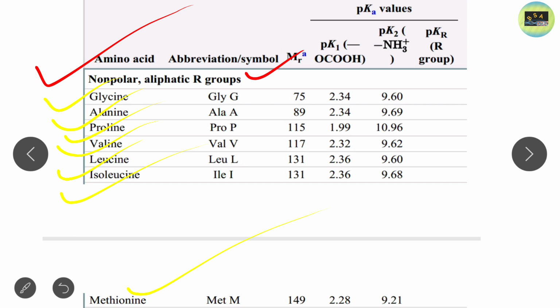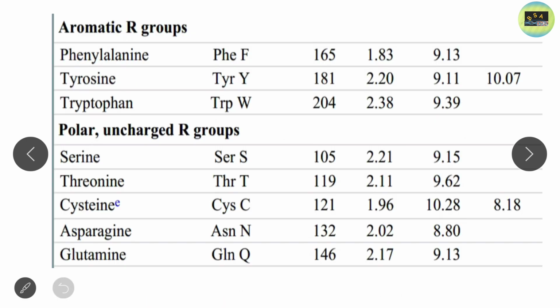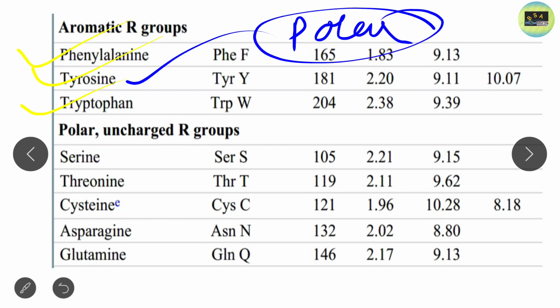Second, the nonpolar aromatic R group: phenylalanine, tyrosine, and tryptophan. Tyrosine is basically polar in nature due to the presence of a hydroxyl group in the benzene ring. I will explain these structures in my upcoming lectures, then you will understand easily.